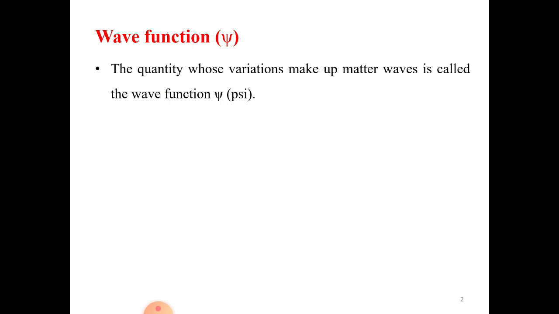So first of all, let us see what is wave function. In quantum mechanics, it is postulated that there exists a function determined by the physical situation. The function is called as wave function. It is also postulated to contain all possible information about the system, hence it is also called as state function.